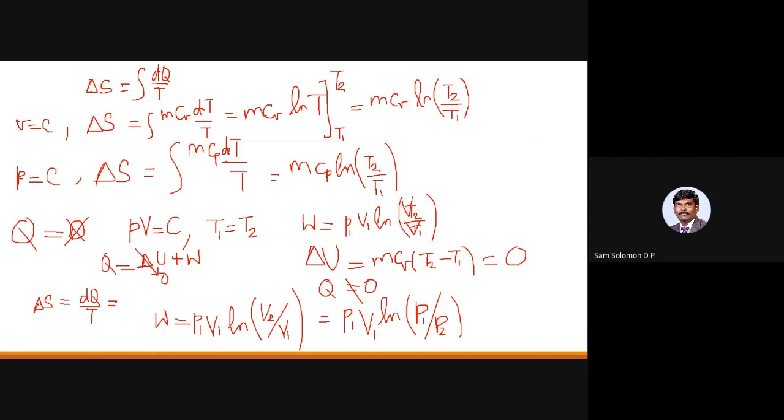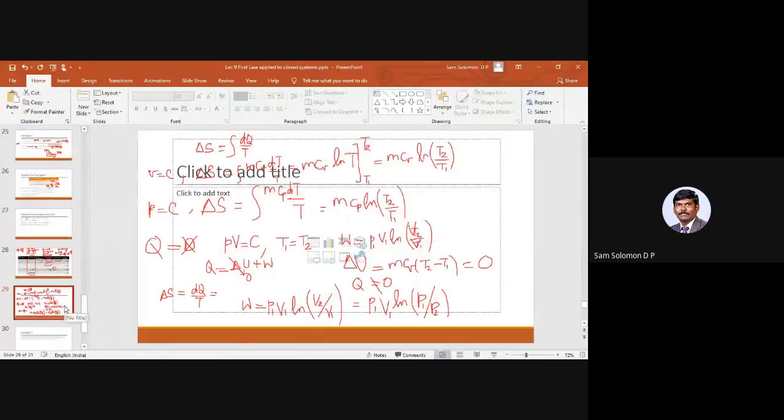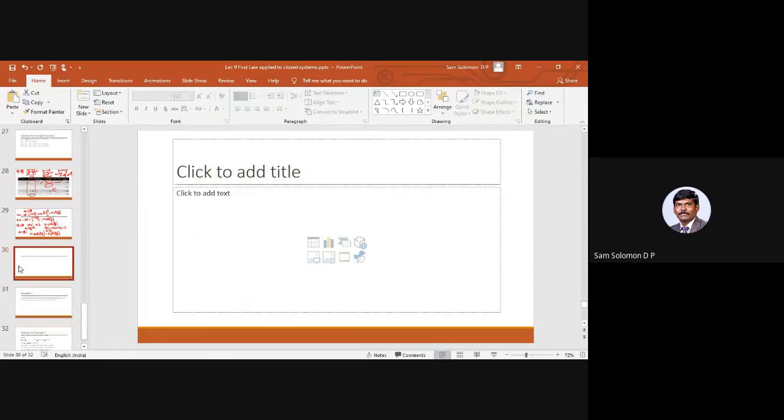And now we have to estimate the value of delta S. Okay, so what we do is, your delta S is supposed to be dQ by T. You can use either of the equations. So let me take the first one. If we take the first one, then automatically you will know how to take the second one as well.